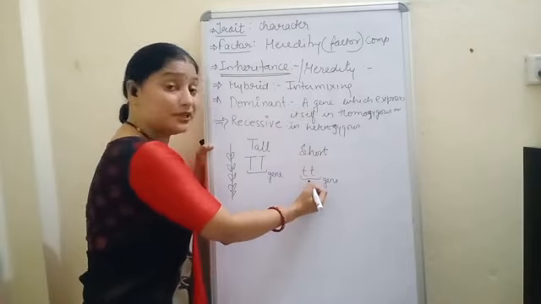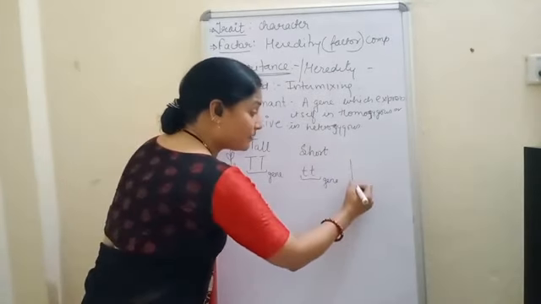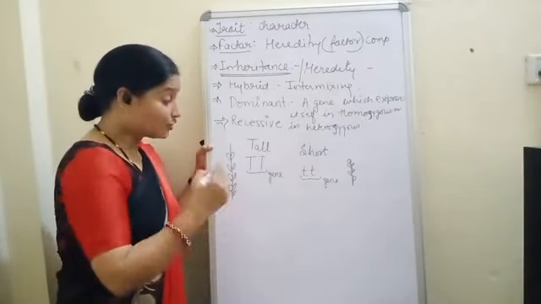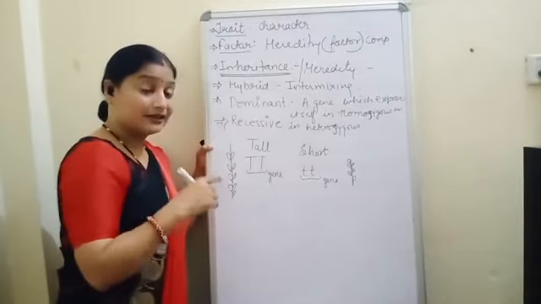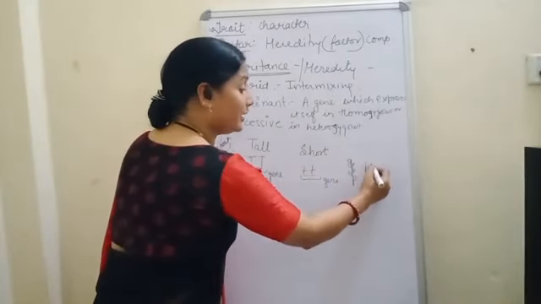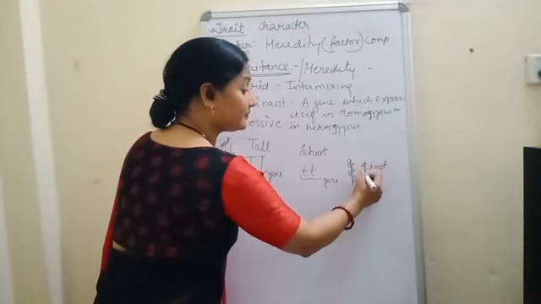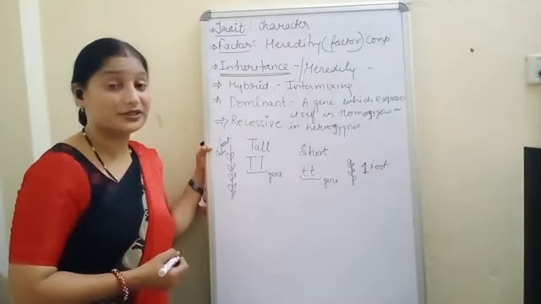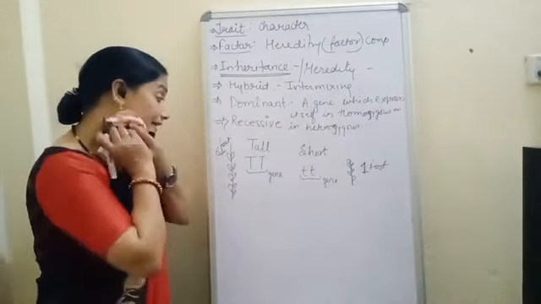If the gene is recessive, then the plant will be short. Now Mendel had seen that the tall plants all had a height of 6 feet, and the short ones were only 1 foot. This contrast, this big difference, was there. So capital T always represents the tall height, and that too in the dominant condition.